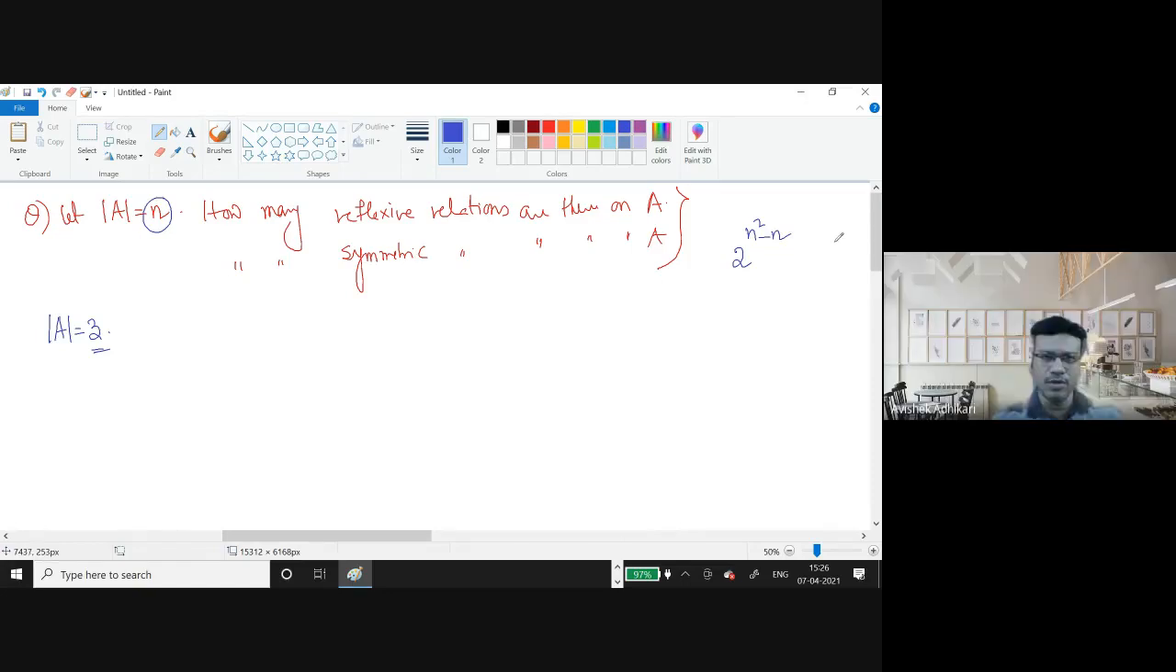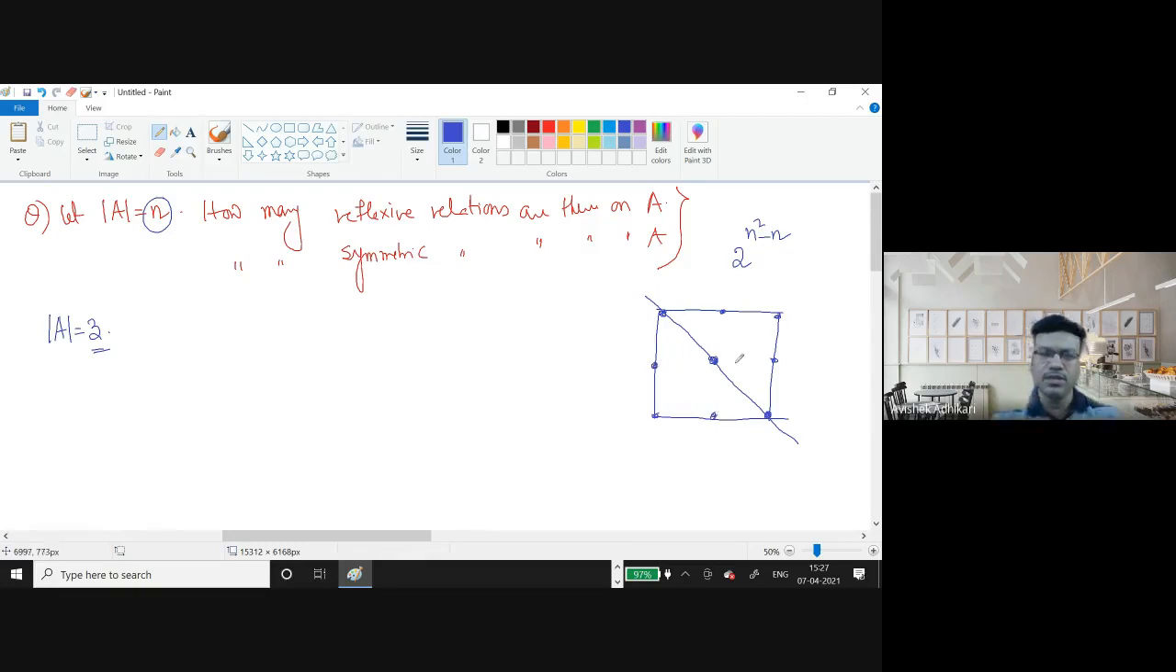Very good. So I have already given you a clue how to find the reflexive relation. As I just now mentioned, if I draw in a rectangle or a square matrix, then the diagonal elements must be present. So there are many other cross diagonal elements, other than the diagonal elements.